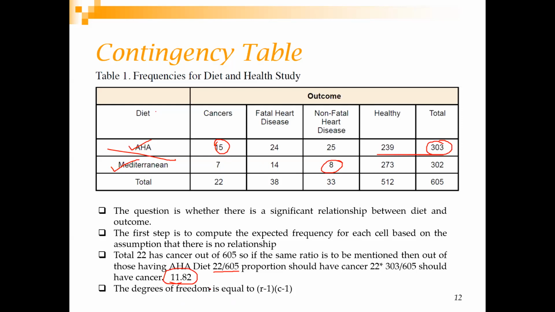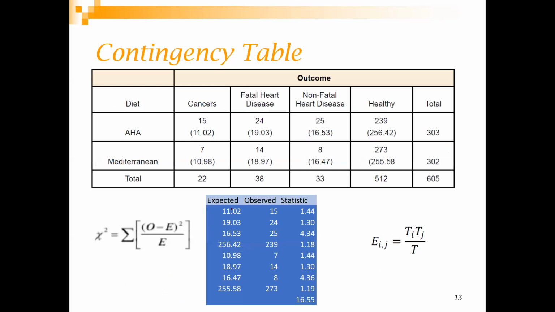Here your degrees of freedom are given as R minus 1 into C minus 1, where R is the number of rows and C is the number of columns. Now you just do the calculation of what is expected and what is observed. These are your observed values and these are your expected values. Finally, in the same way, I calculate the chi-square, and here my chi-square value comes to 16.55.